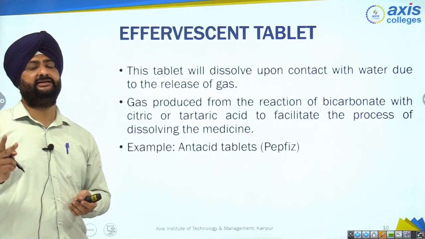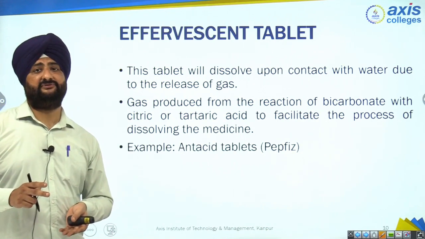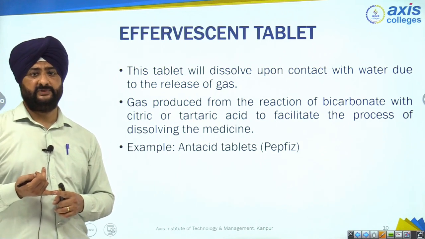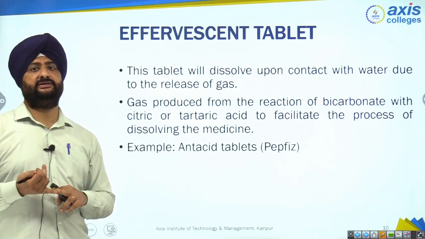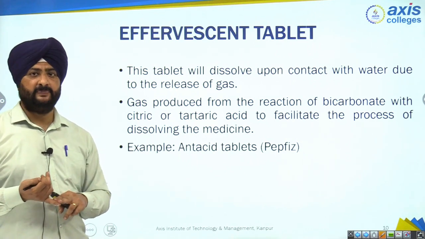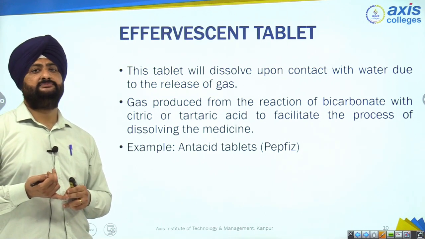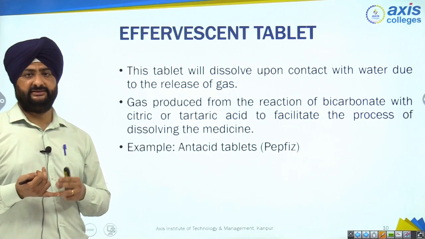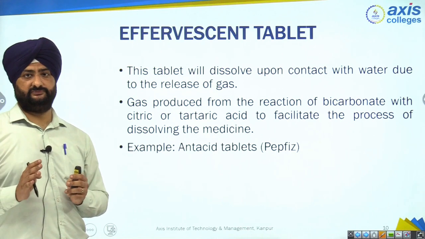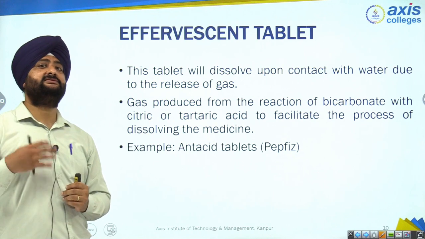So two ingredients are a must in formulating this type of effervescent tablet. What? Very first is bicarbonate and second is acid. These two ingredients are a must in the formulation of effervescent tablets. Why? Because in the presence of water, the bicarbonate and acids react and release CO2 gas. That's why its name is effervescent tablet, because it effervesces CO2.